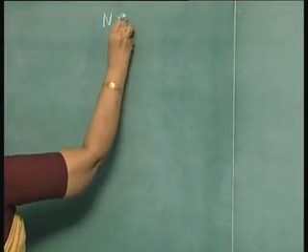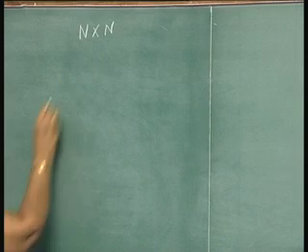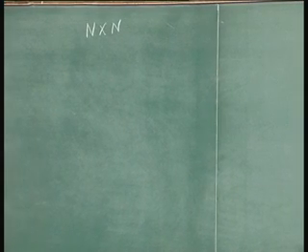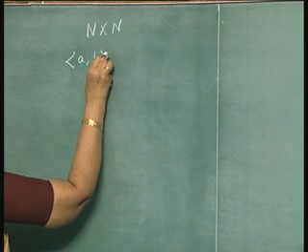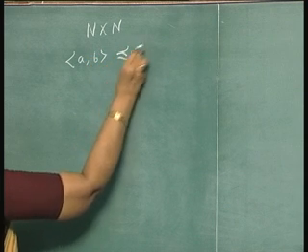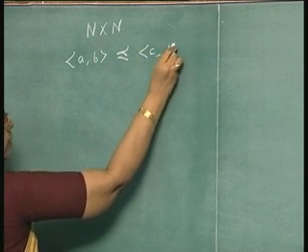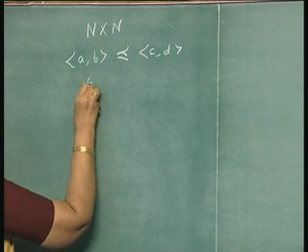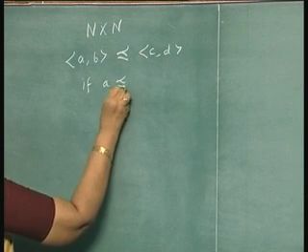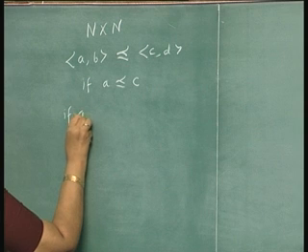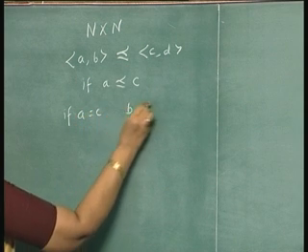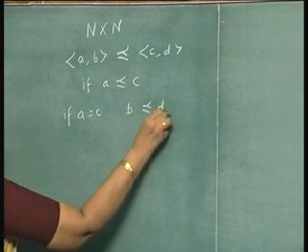Consider the set N cross N, the set of ordered pairs over N. Then you define (A, B) is less than or equal to (C, D) if A is less than C, or if A is equal to C, then B should be less than or equal to D.